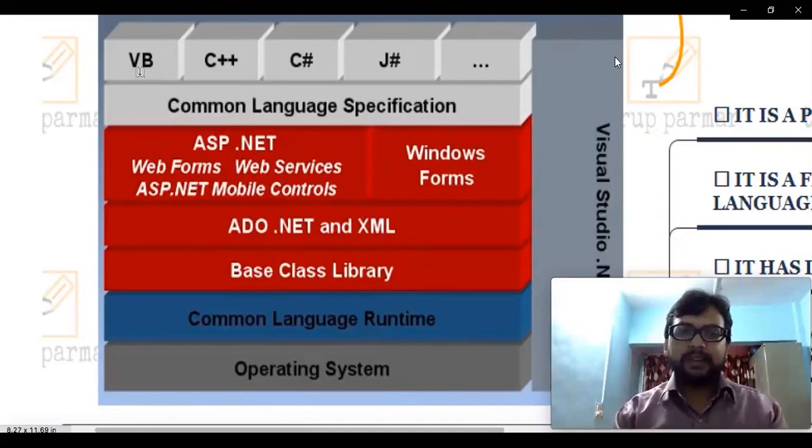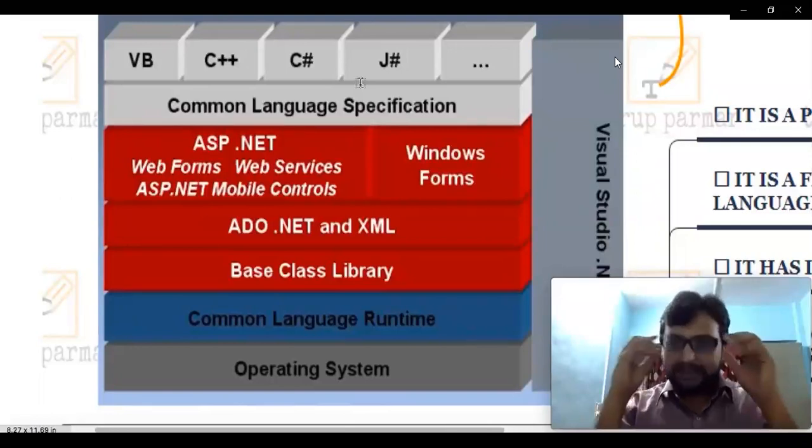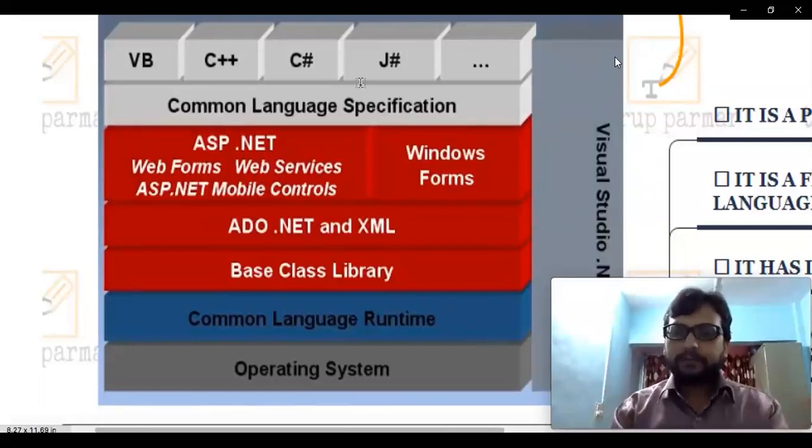As you can see here, you can develop in VB.NET, C++, C#, J#, or C or embedded C. Plus, one more thing: we have a facility provided by Microsoft, that is Silverlight. Using it, we can start developing PHP and Java based applications using the same type of framework. I hope this point is clear.